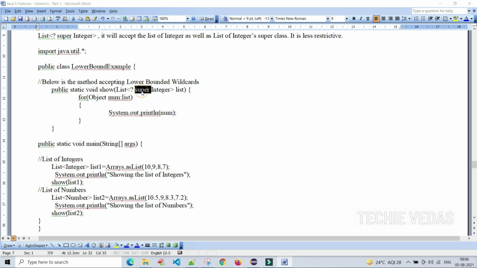If we use extends in place of super, it is nothing but upper bounded wildcard. We are using the super keyword, so it is nothing but lower bounded wildcard. Let's create, in the main method, the list of integer. We can create the list of integer because we can create the same type and its super type. Whatever data type or wrapper class we have mentioned here, we can create this type and super types of this. So we have created one list of integer and passing the integers, and we are creating a list of numbers. We can create a list of number also because number is the super class to integer.